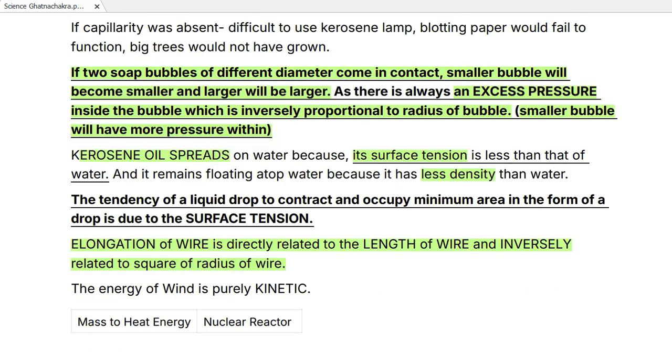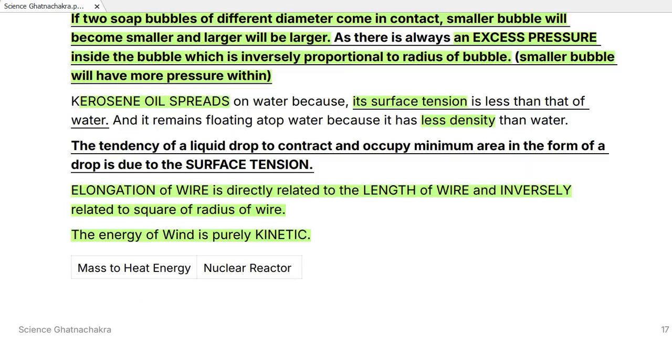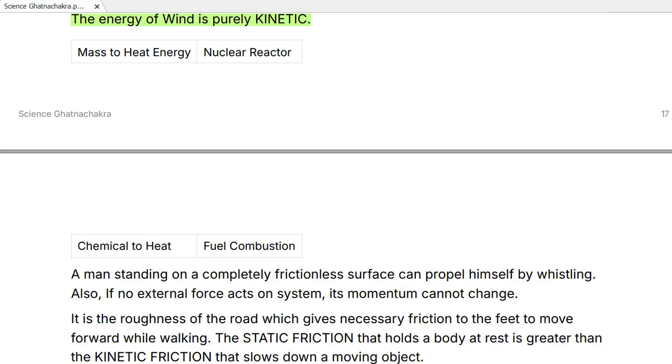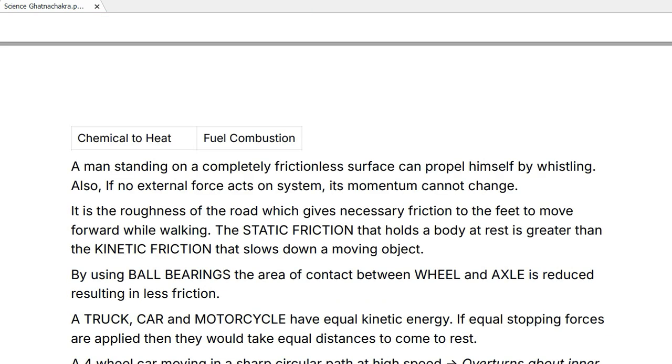Then the energy of wind is purely kinetic. Okay, purely kinetic. Then mass to heat energy, that is the job of a nuclear reactor. Making heat energy from chemicals is fuel combustion, and making heat energy from mass is a nuclear reactor. So a man standing on a completely frictionless surface can propel himself simply by whistling. Also, if no external force acts on the system, its momentum cannot be changed.